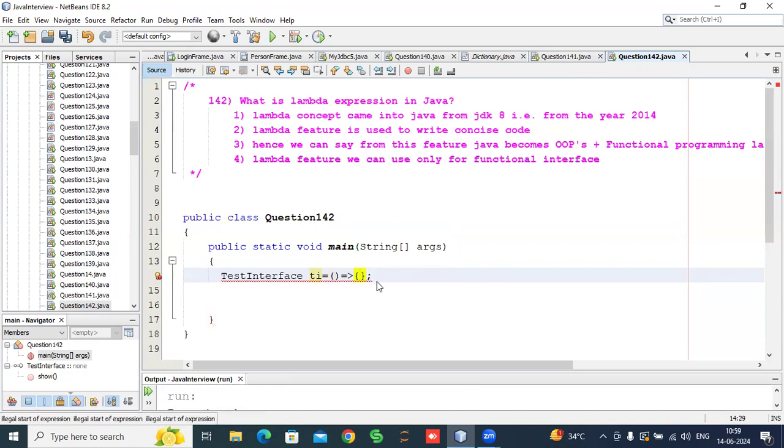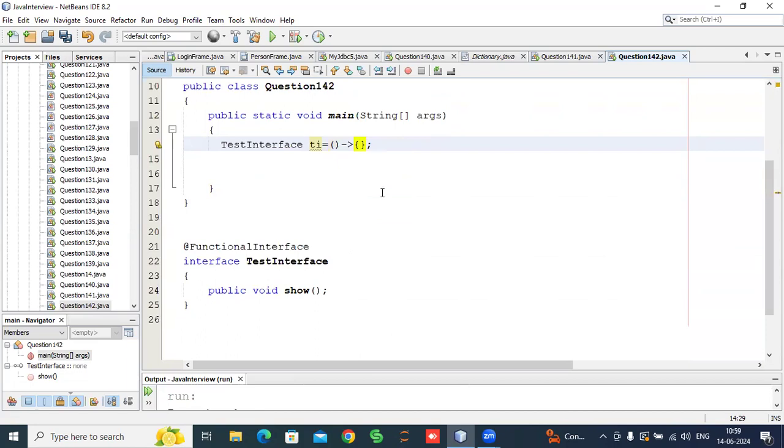Suppose I want to write some code. This block is optional, guys, when we have to use only one statement, like "I am in show". The curly braces, that is block open and block close, are optional when we write one statement.